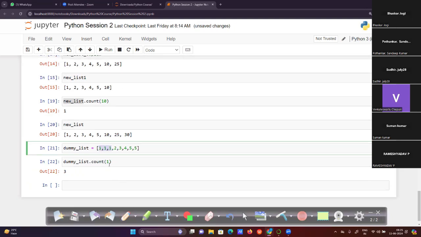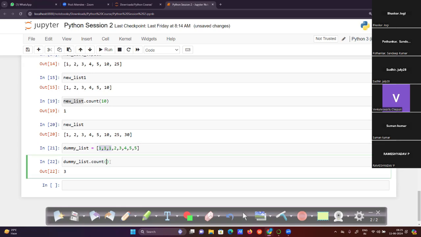So how many times does 1 exist in the list? 1 exists 3 times. If I give 5, it is 2 times, and 3 is only 1 time. So it gives the count of how many times the value exists in the list. This is the count method.